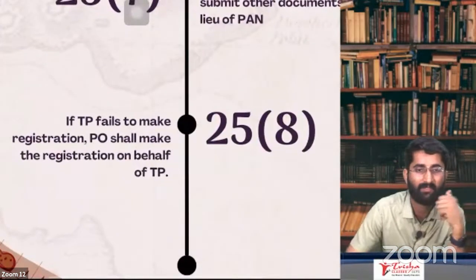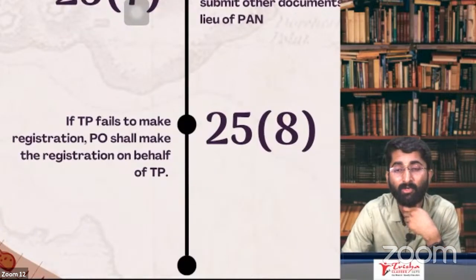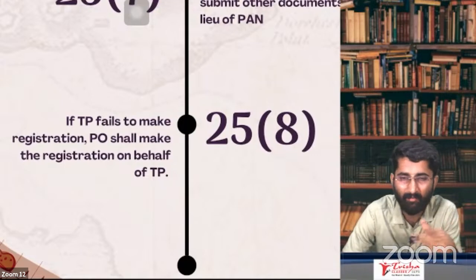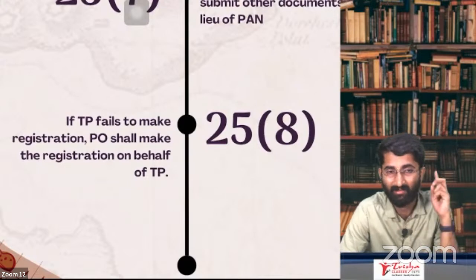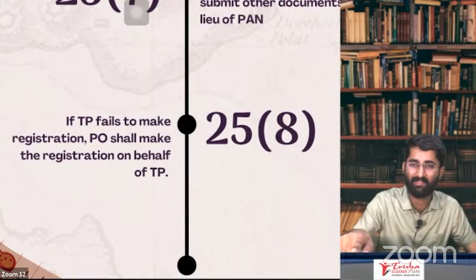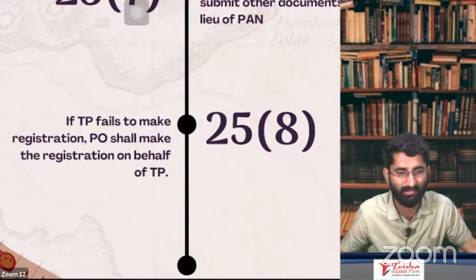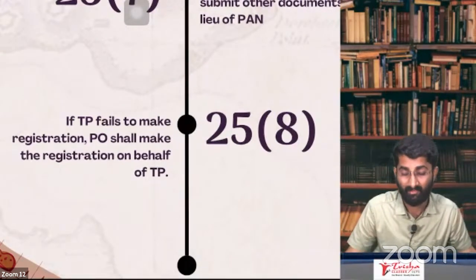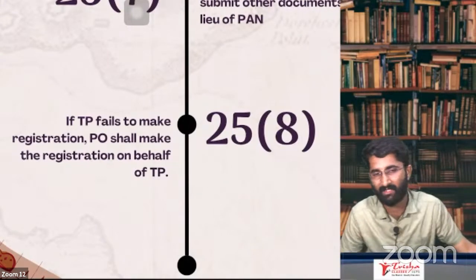Section 25, subsection 8 is about suo motu registration. What is suo motu? Actually, you are liable under sections 22 and 24, but you are not taking the registration. In that case, the government will get to know about this, and the proper officer will take the registration on your behalf. He will give you the registration, and now you have to bear that. That is suo motu registration, section 25, subsection 8.